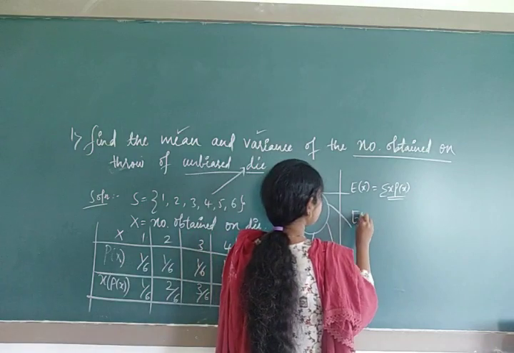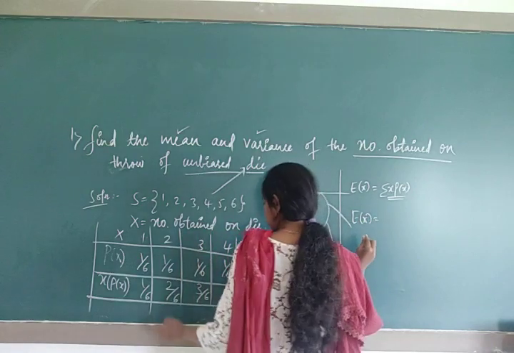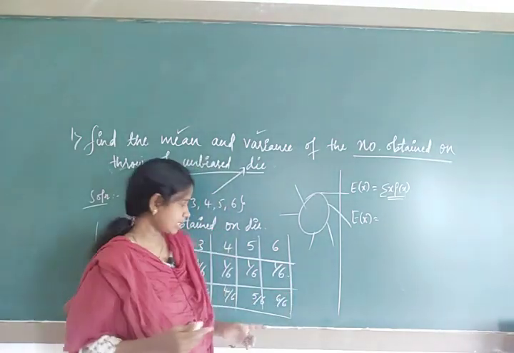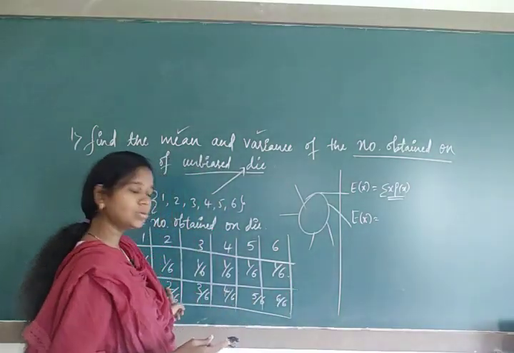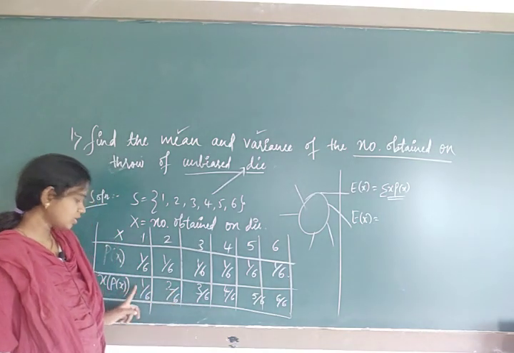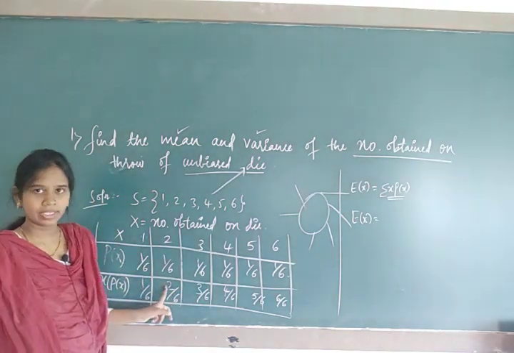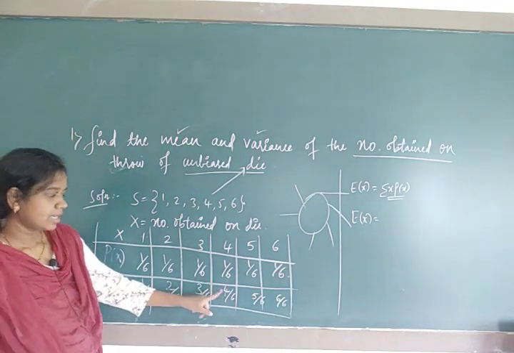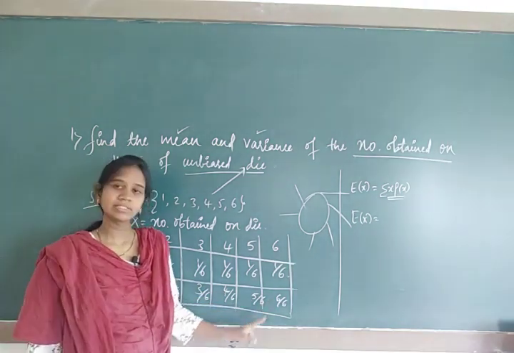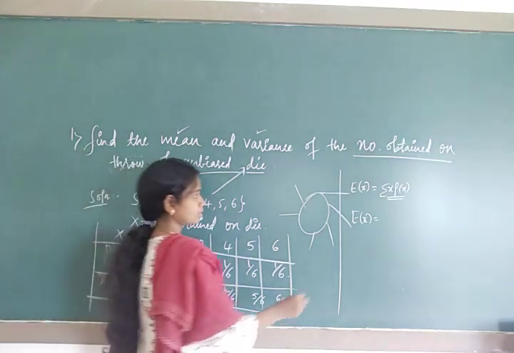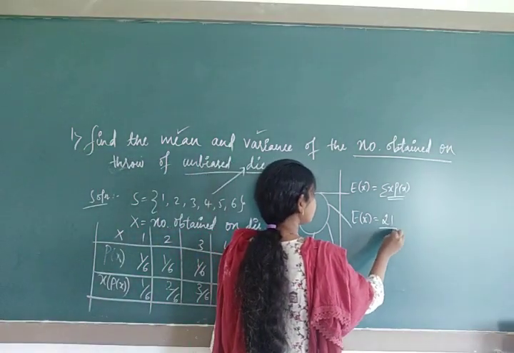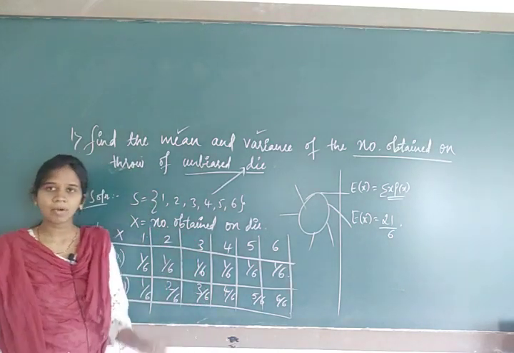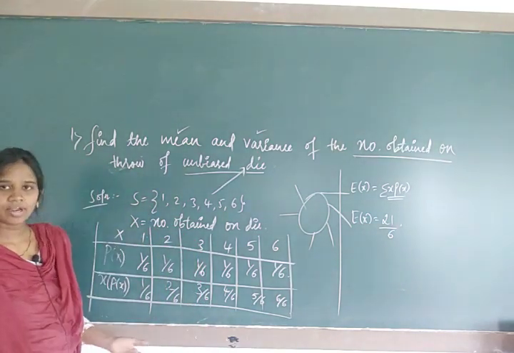Now we will substitute in the formula. Therefore the mean is denoted by E of x is equal to sigma, and we know that sigma means addition. Add all the elements in this row: 1 plus 2, 3; 3 plus 3, 6; 6 plus 4, 10; 10 plus 5, 15; 15 plus 6, 21. Right, here 21 upon 6. This is the mean.